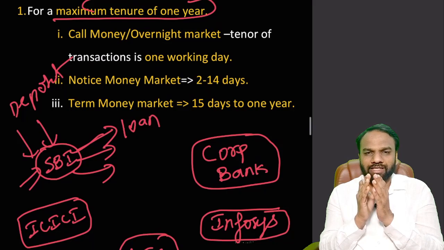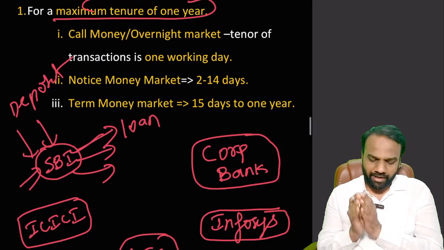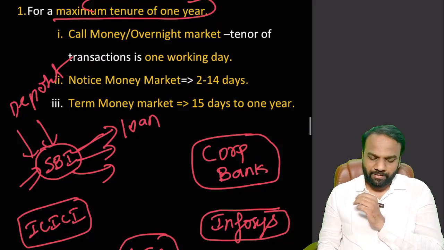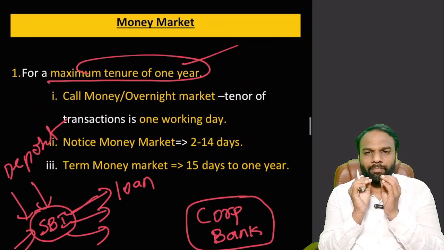Okay. Here at the superficial level, we shall understand that money market is lending of money for a tenure of less than 1 year, and internally it consists of 3 different markets which you have already seen: call money market, notice money market, and term money market. So this concept of money market which we discussed is a very important topic from the exam point of view.